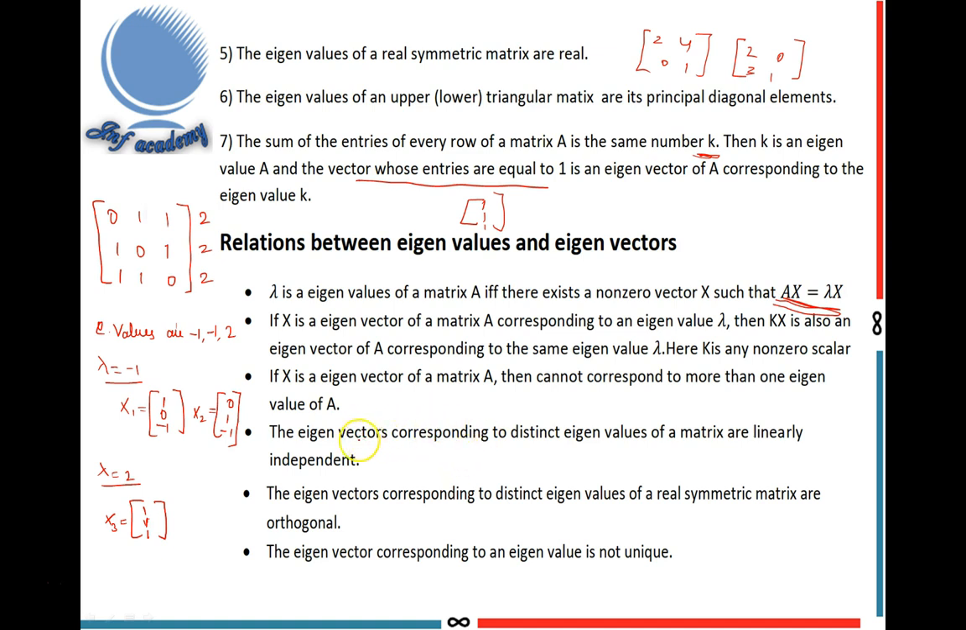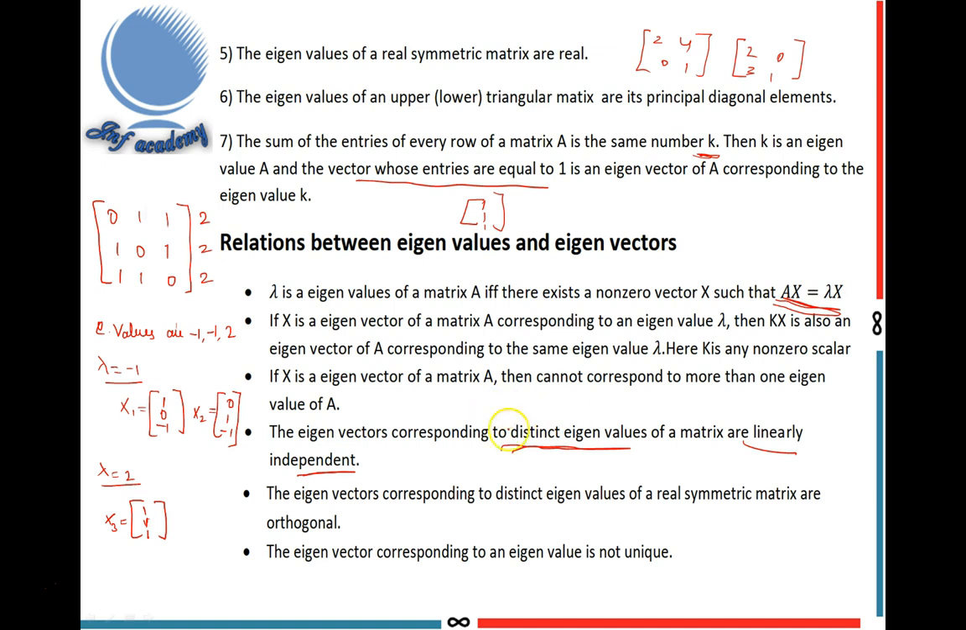Okay, the fourth relation: the eigenvectors corresponding to distinct eigenvalues of a matrix are linearly independent. This is very important. Linearly independent and dependent are a separate topic; I explain those definitions in the particular topic video.